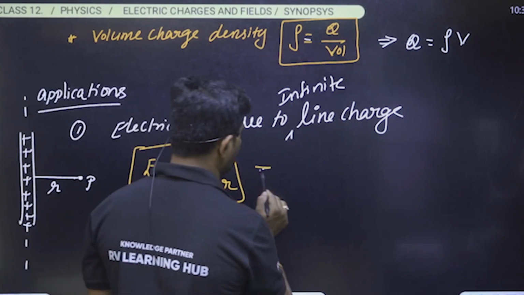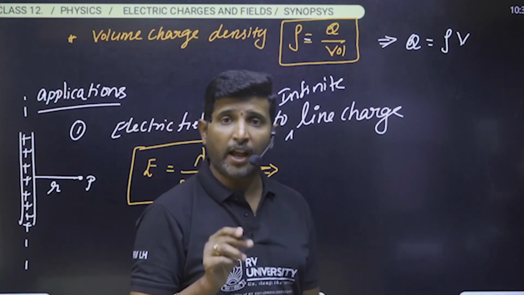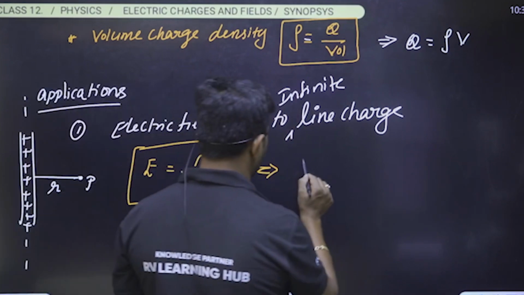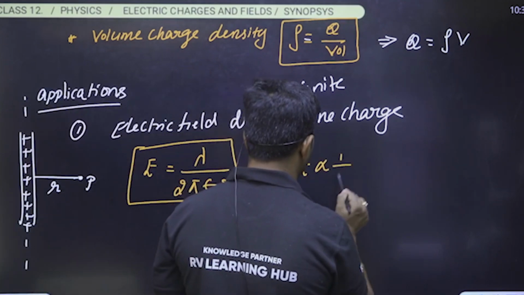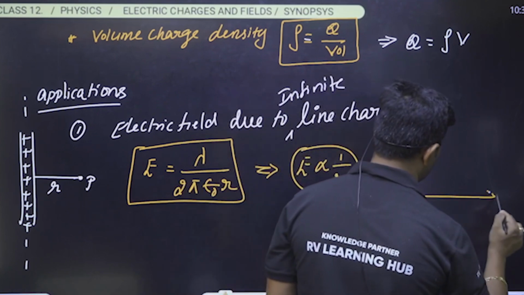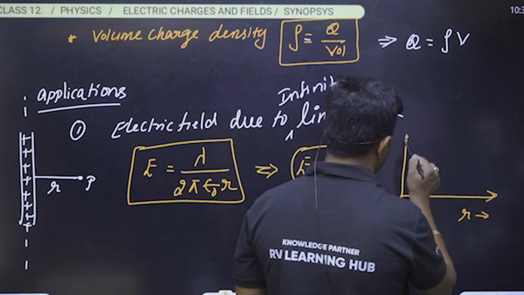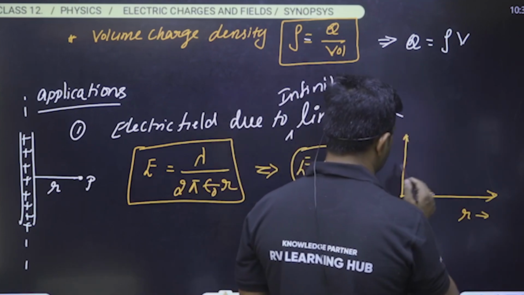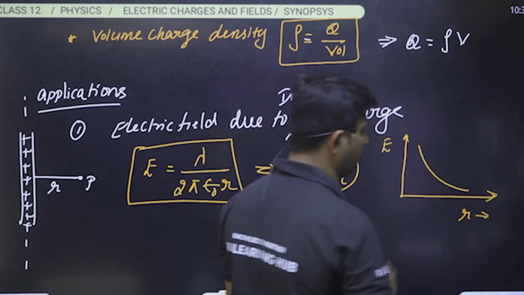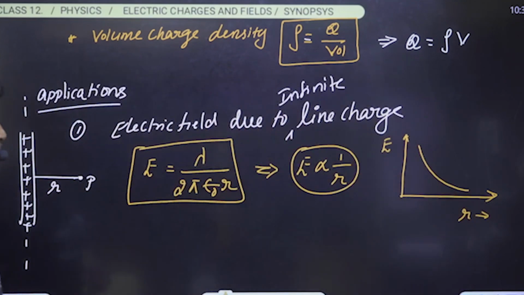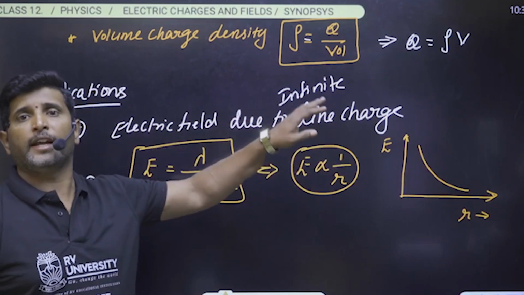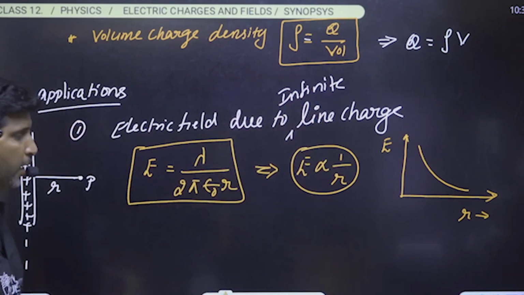Please observe this: due to an infinite line charge, the electric field intensity is inversely proportional to distance. Whenever we plot the graph by taking the distance along the x-axis and the field along the y-axis, the graph appears as shown in the figure. This is the electric field due to an infinite line charge.